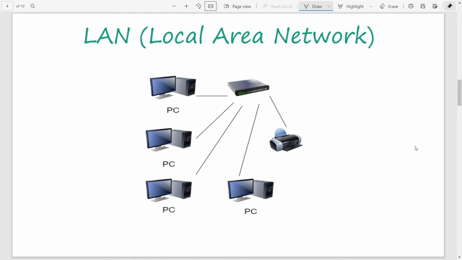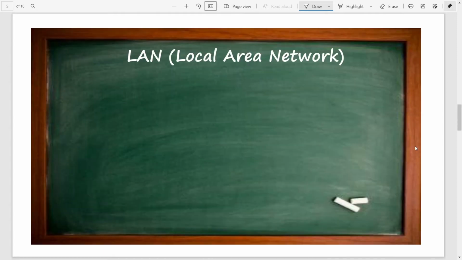If they need to go away from this kind of network, they have to go through some kind of default gateway. Then we will consider special features of this kind of private local network. If we consider special features of this kind of network, first one is low cost.